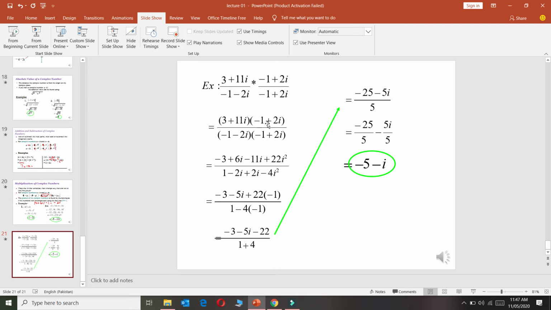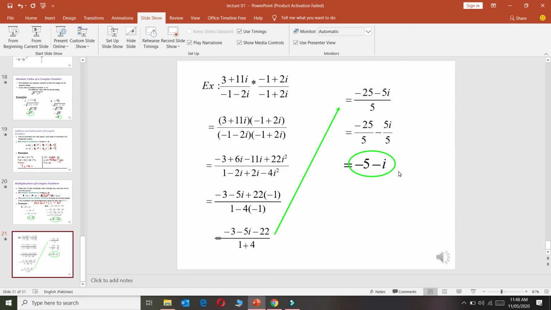After multiplication of this, you will have the answer like 3 plus 6 iota minus 11 iota plus 22 iota square, and at the bottom you will have 1 minus 2 iota plus 2 iota minus 4 iota square. So you will put minus 1 in place of iota squares. So the value becomes minus 3 minus 5 iota minus 22 over 1 plus 4. So it will become minus 25 minus 5 iota over 5. So the final answer is minus 25 over 5 minus 5 iota over 5. So it will become minus 5 minus iota.